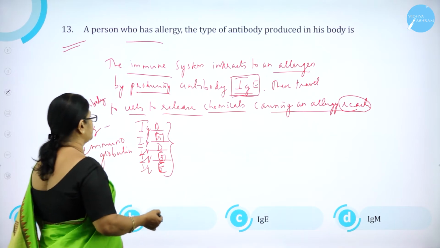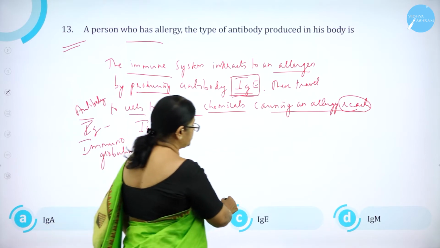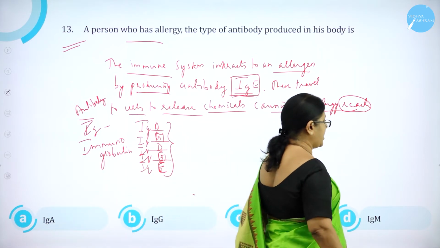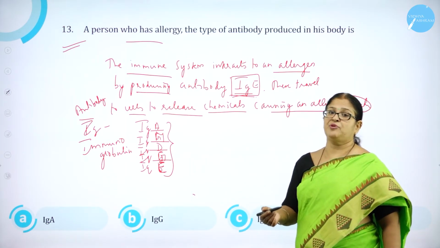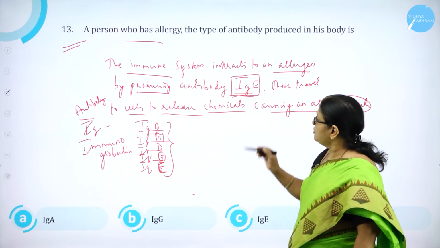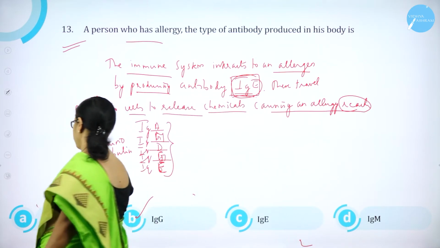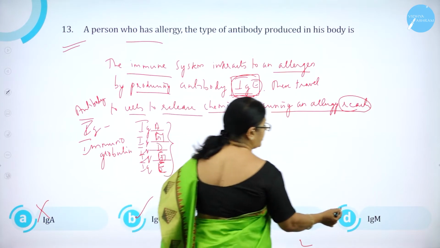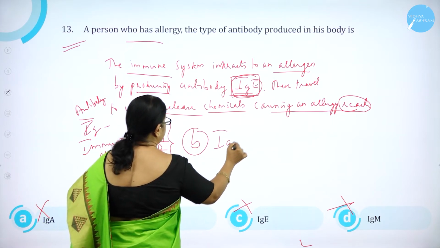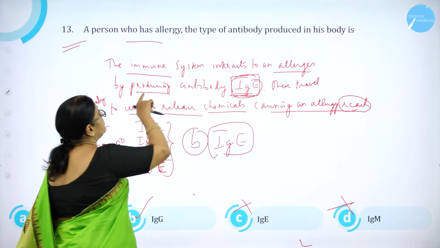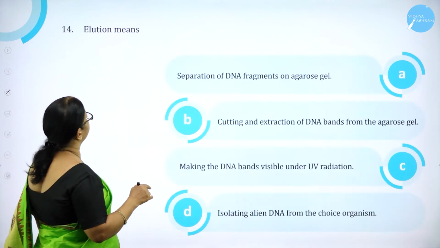So what are the options given here? Option A is IgA, option B IgG, option C IgE, and option D IgM. A, G and M are the type of antibodies found in the colostrum, right? So the option is IgE. Option C is correct. So option A, IgA is wrong, IgG is wrong, and IgM is wrong. So option C is correct. That is IgE. So a person who has allergy, the type of antibody produced in his body is IgE.